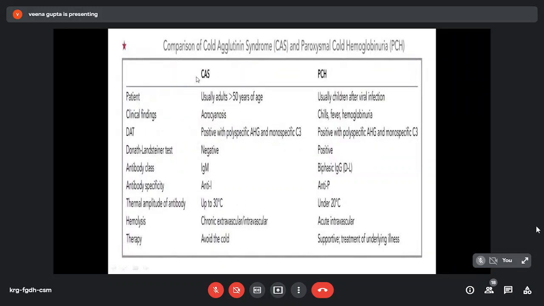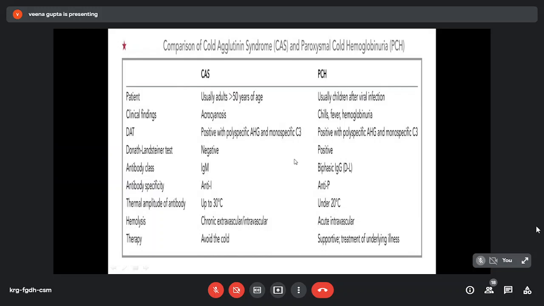So, the differences between cold agglutinin disease and paroxysmal cold hemoglobinuria: both are caused by cold-reacting antibody. But cold agglutinin disease is seen in adult patients more than 50 years of age, whereas paroxysmal cold hemoglobinuria is seen mostly in children after viral infection. Both can have acrocyanosis, but the latter also has fever and hemoglobinuria. Coombs test is positive in both. Donath-Landsteiner test is positive in paroxysmal cold hemoglobinuria.